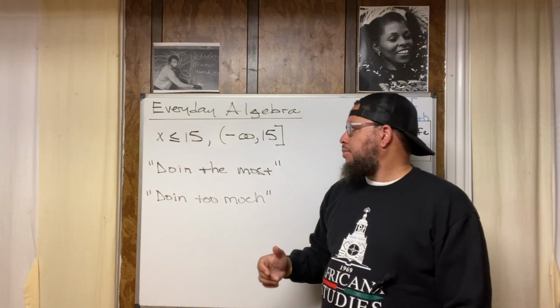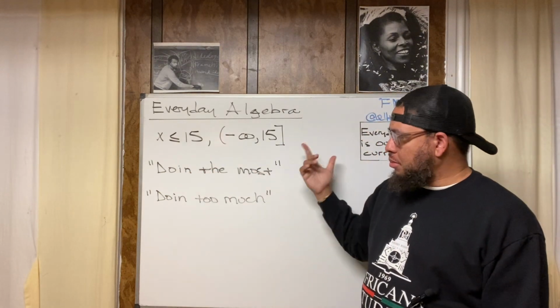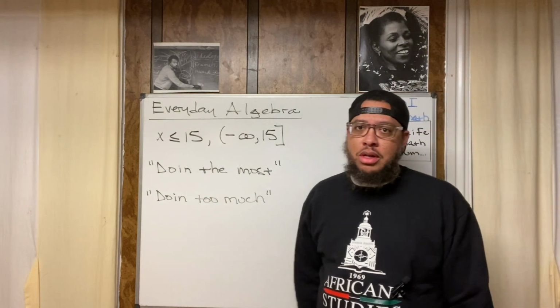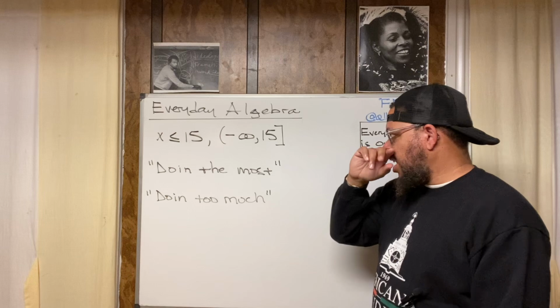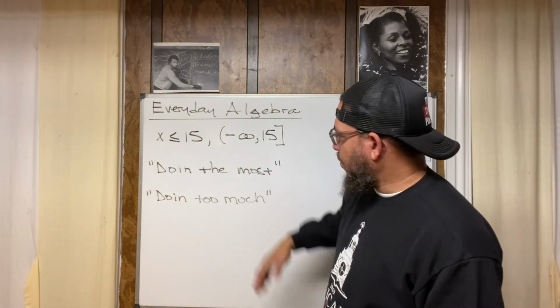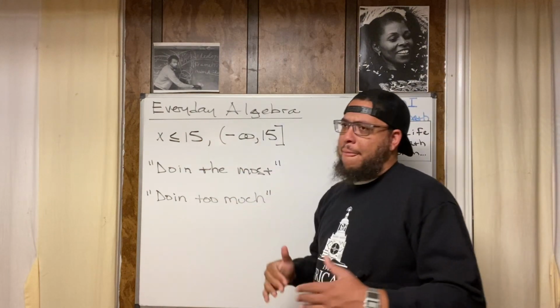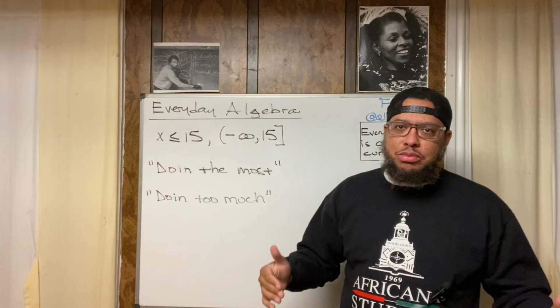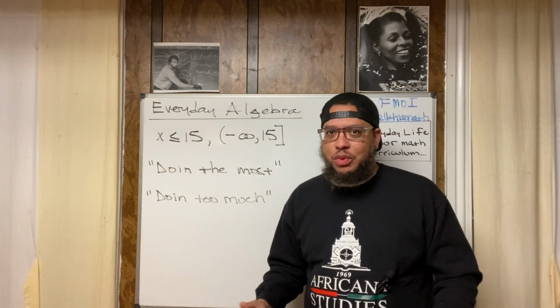All right, now why do I have this written right here, doing the most? Why do I have this written right here, doing too much? A lot of times people get accused of doing the most or doing too much. I want to show you how that's relevant to this. If you're doing the most, that's considered the maximum amount possible allowable in that given situation.